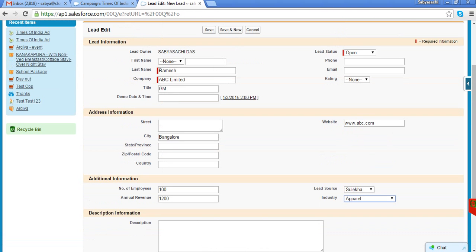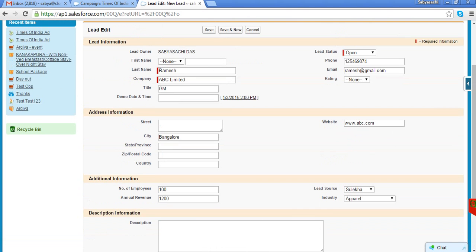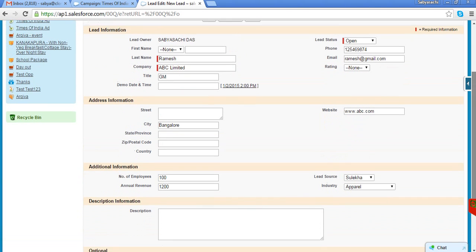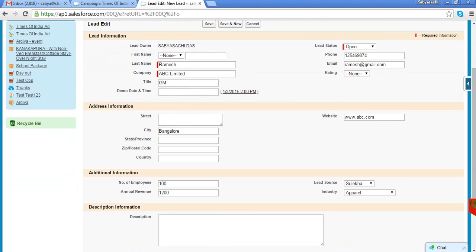If you analyze this particular page, you will find mostly three types of information coming. Few fields belong to the company, few belong to the contact, few belong to the requirements. Here, as this is a customized lead page, we have done some customization, hence the requirements part is not coming.